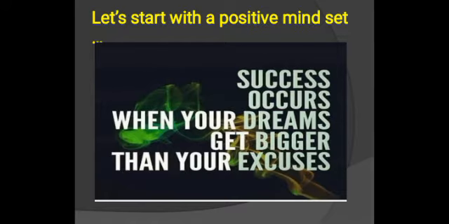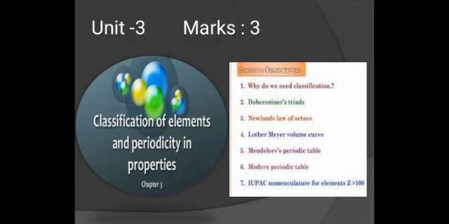Okay, so with this mindset, now I'm going to start Unit 3. The name of Unit 3 is Classification of Elements and Periodicity in Properties. It will carry 3 marks in the exam. These are the basic session objectives we will finish today: why do we need to classify, Dobereiner's triads, Newlands' law of octaves, which we already did, Lothar Meyer's volume curve, Mendeleev's periodic table, which is our topic today, and the modern periodic table. In the end there is also IUPAC nomenclature for elements above 100.